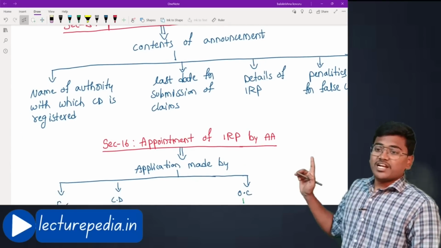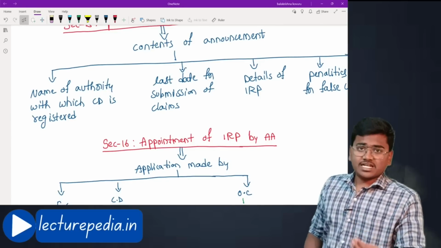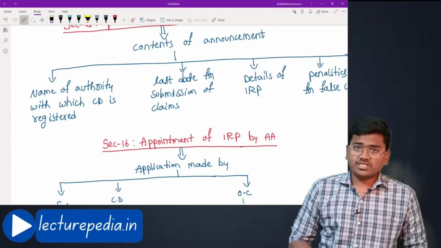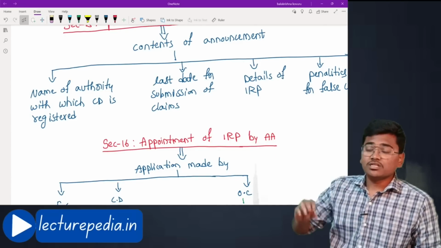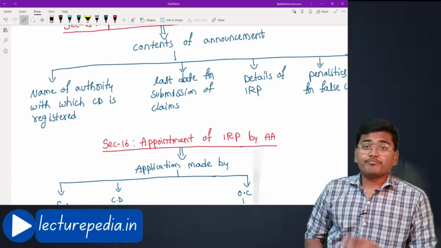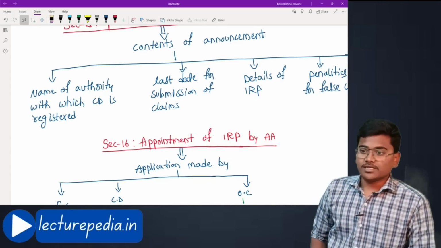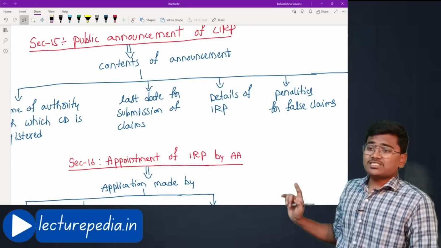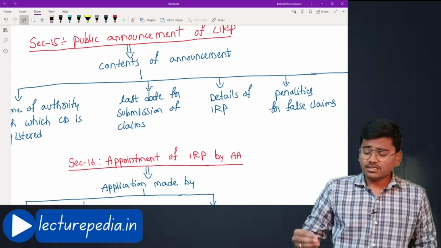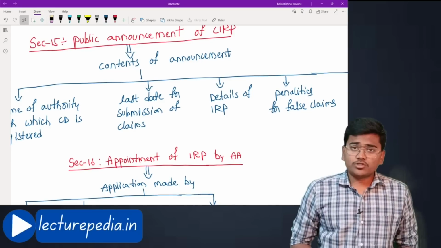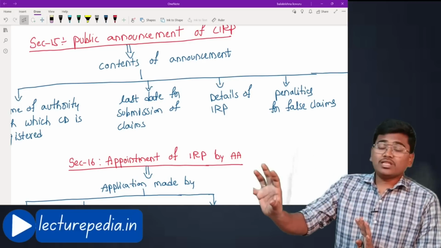First, the name of the authority with which the corporate debtor is registered. If it is a company, with whom will the company be registered? With MCA, that is the Ministry of Corporate Affairs. The name of such authority has to be given in the public announcement. Next, the last date for submission of claims. Once this corporate insolvency resolution process is initiated, it will collect all the claims.